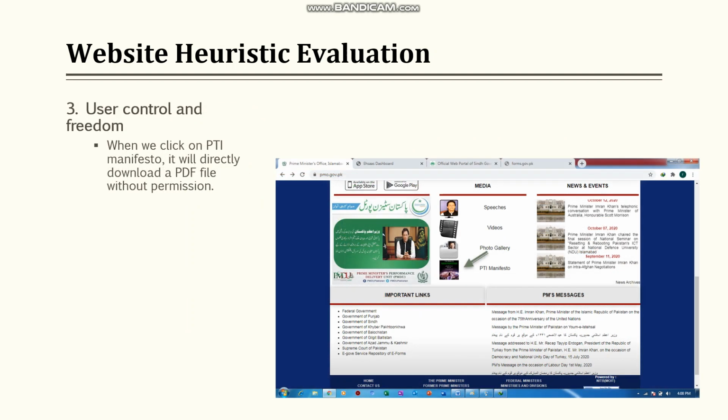User control and freedom. When we click on the PTI manifesto, it directly downloads a PDF file without permission. When we talk about user control and freedom, the download option should give the user a choice, that if he or she wants to download, they can. Otherwise, the download will be stopped. When we click on the PTI manifesto, the PDF file is downloaded automatically.